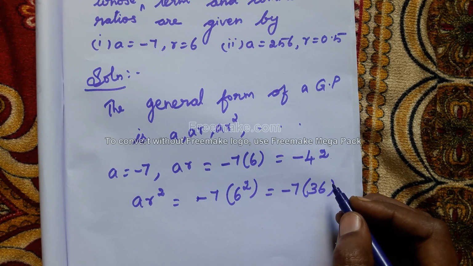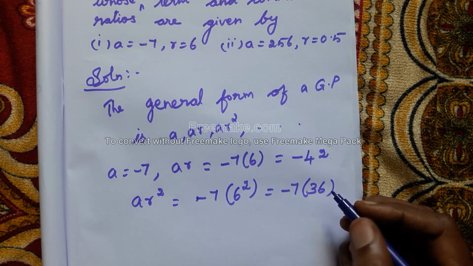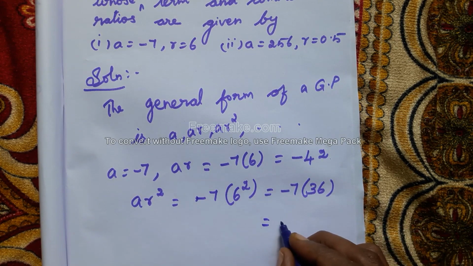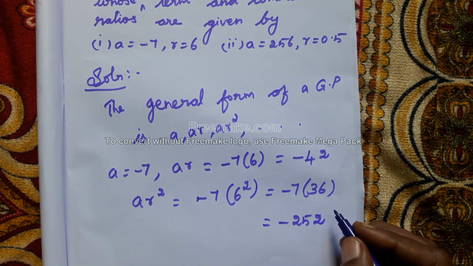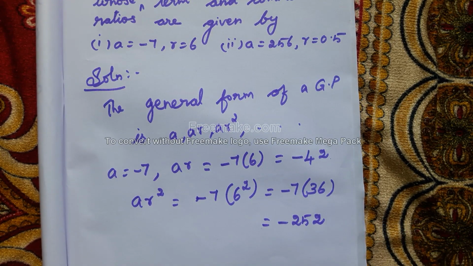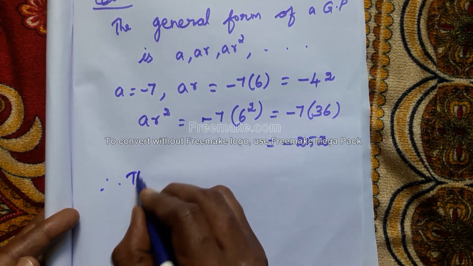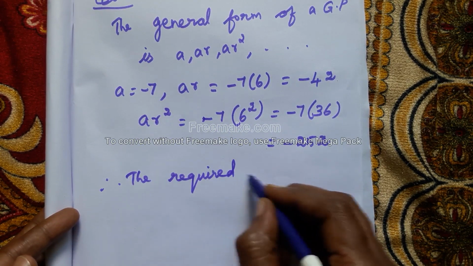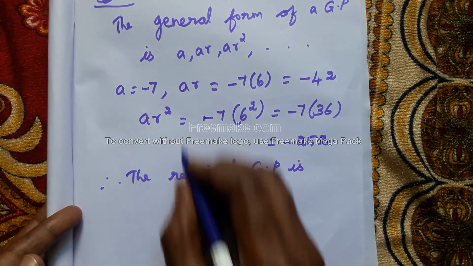When we are multiplying 36 into 7, what will we get? 252, so it is equal to minus 252. Okay. Clear, students? Therefore, the required GP is A, first, what one, write?